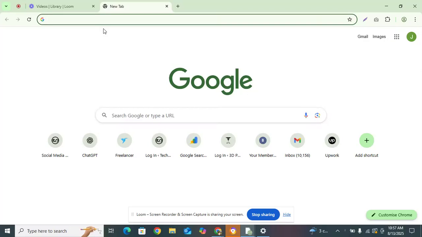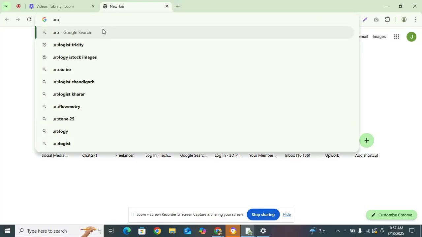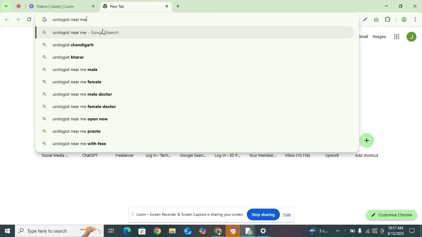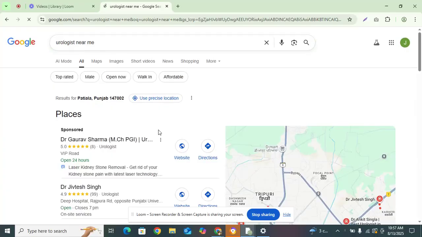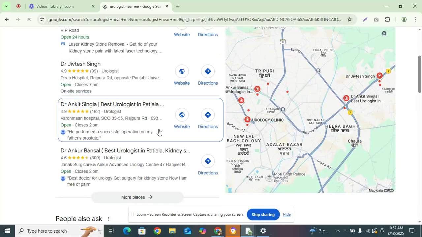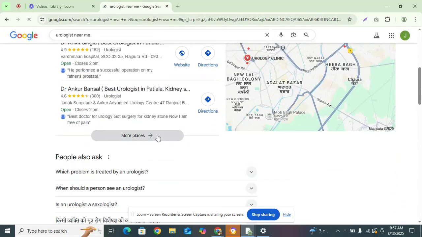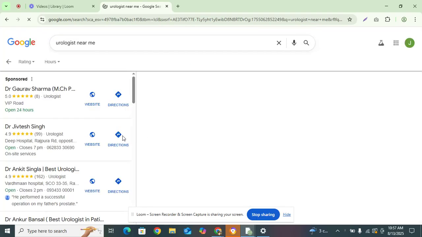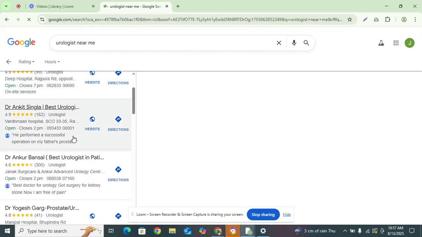We need to understand the significance of "near me" keywords. For example, we are a urologist. A urologist needs such searches as "urologist near me" or "urologist in India." So if we check the specific phrase "near me," we get these listings available on Google. And accordingly, if we have some other specialty, we need to target that accordingly. So these are the list of urologists.